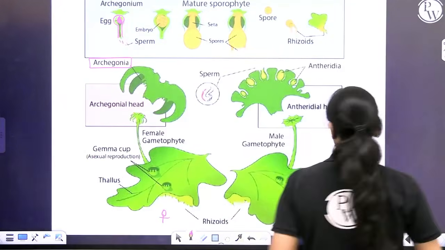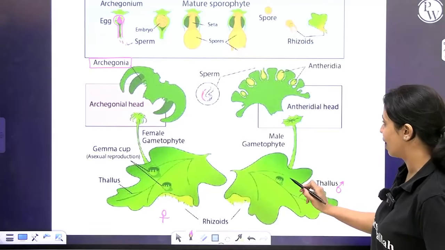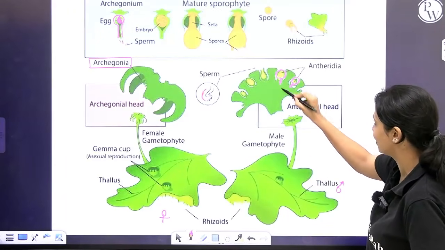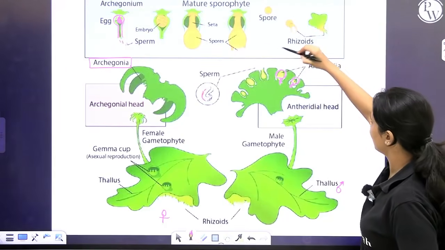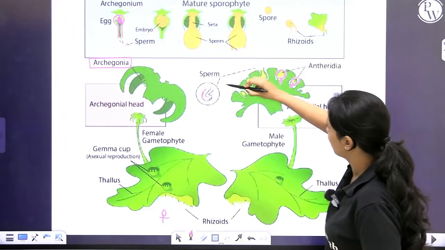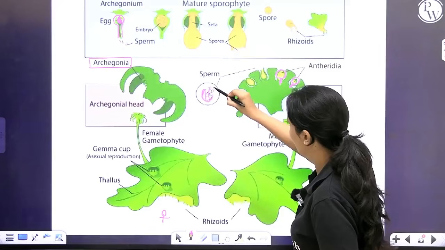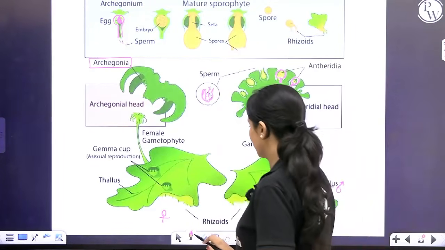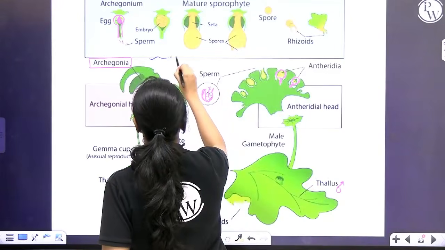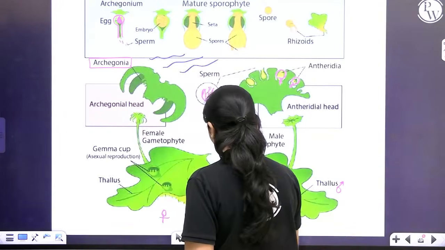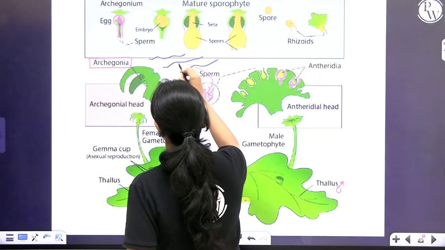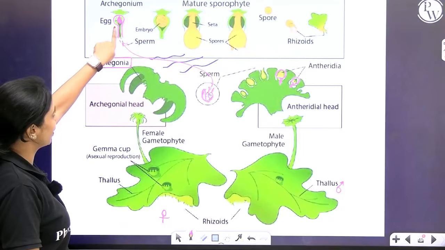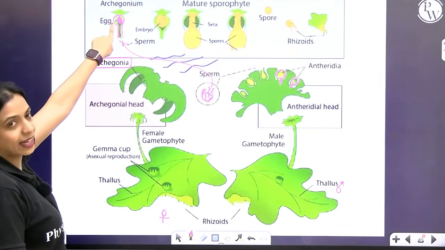Let's look at the male gametophyte. You have the antheridiophore, antheridial head. Within the antheridial head, you have these club-shaped antheridia. Within the antheridia, biflagellate sperms or antherozoids are released. Now these antherozoids will swim in a film of water and reach the mouth of the archegonium. Once it reaches the mouth, it will go into the neck, go into the venter, and fertilize the egg cell.